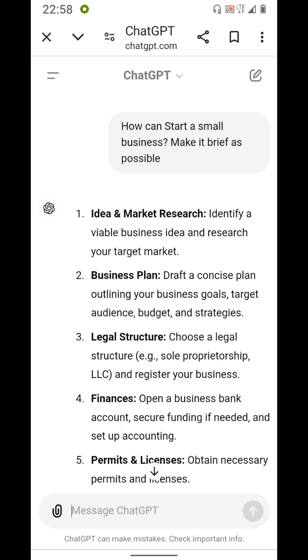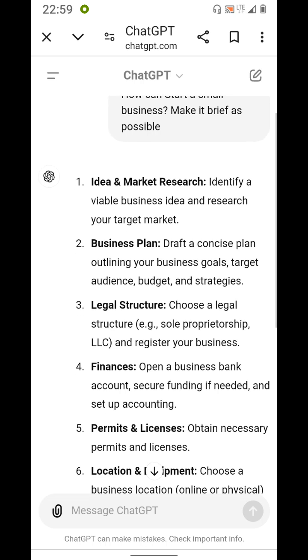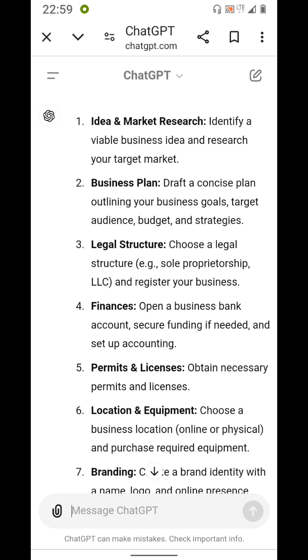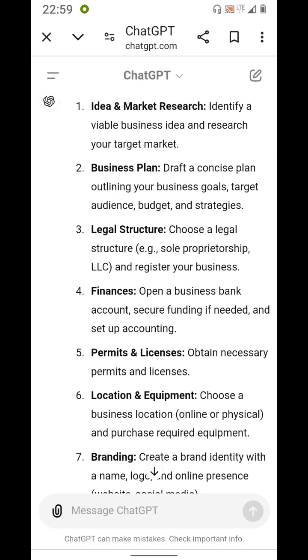So scroll down. See, it says idea and market research. So the number one thing you're going to do is get an idea and market research. It says identify a viable business idea and research your target market. That is number one. Number two, it says business plan. Draft a concise business plan outlining your business goals, target audience, budget, and strategies. Number three, legal structure. Choose a legal structure, for example sole proprietorship or LLC, and register your business.